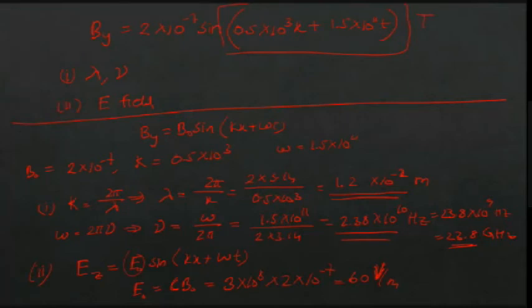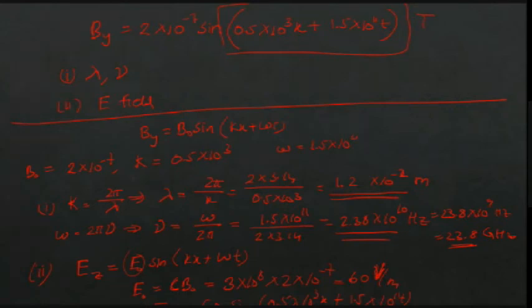Right. Ez is equal to E naught. How much is E naught? 60 into sine of kx minus 0.5 into 10 raised to 3 x plus 1.5 into 10 raised to 11 t. Okay. Now from this one itself you can say why the electric field is the majority contributor to an electromagnetic wave.